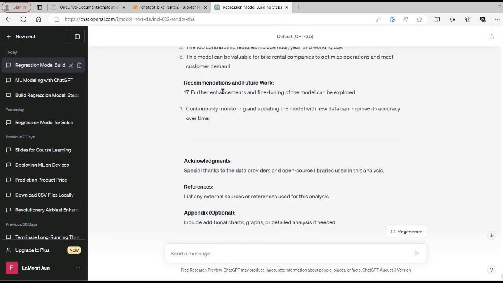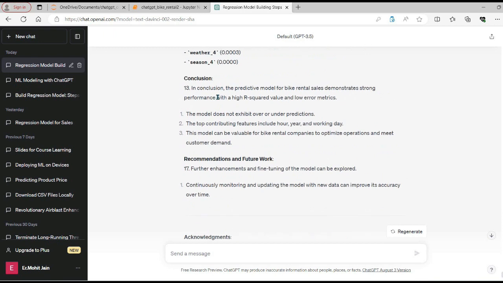I felt that the recommendations and future work is not very clear.